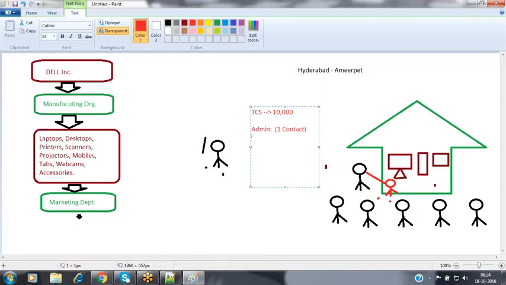Now in the TCS organization, admin persons are not the highest persons to take decisions. On top of the admin person, there are some other departments. As soon as the admin people receive the quotation, they need to forward that quotation to the accounts team. The accounts team is going to review that quotation and raise some questions. Like, as an admin, you have given the quotation from Dell, and Dell people are offering 15% discount. Now HP people are also ready to offer an 18% discount to us. Then why are you going for Dell?